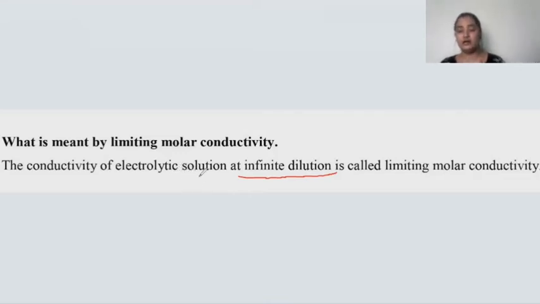When the dilution approaches infinity, the conductivity of the electrolytic solution will be approaching zero, and the conductivity of the electrolytic solution at infinite dilution is regarded as limiting molar conductivity. Hope you got to know about the third question, children. Now let us move towards the next question.